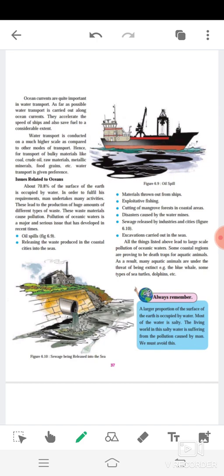About 70.8% of the surface of the earth is occupied by water. Means how much percentage? 70.8%. In order to fulfill his requirements, man undertakes many activities. This leads to the production of huge amounts of different types of waste. These waste materials cause pollution. Pollution of oceanic water is a major and serious issue that has developed in recent times.